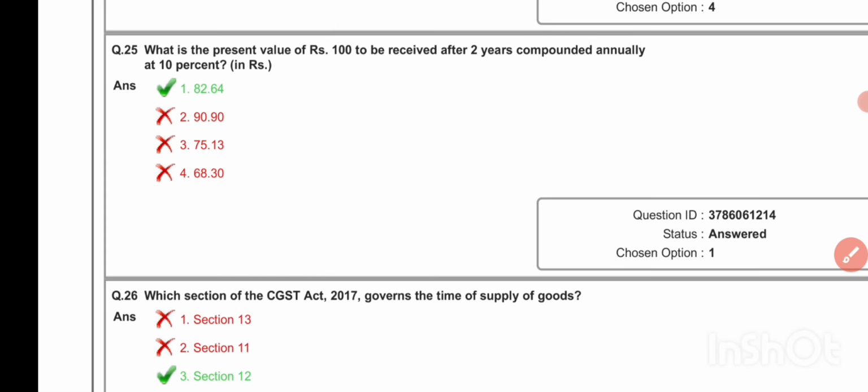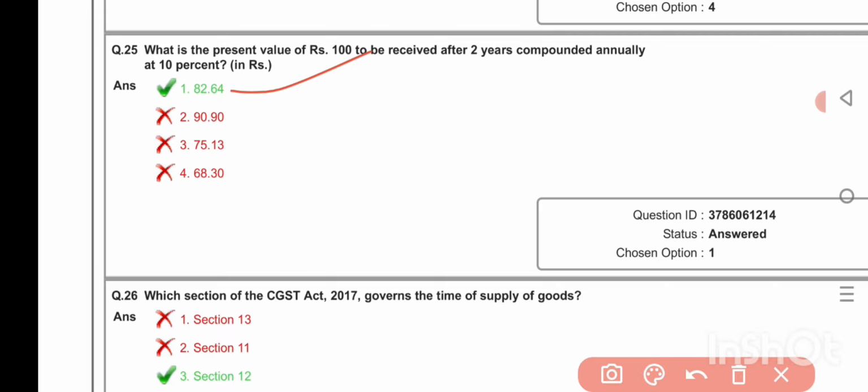What is the present value of rupees 100 to be received after 2 years compounded annually at 10%? Rupees 82.64. Which section of the CGST Act 2017 governs the time of supply of goods? Section 12.